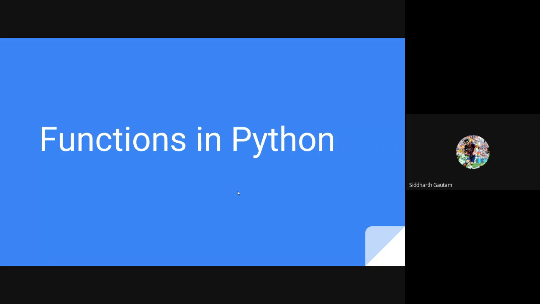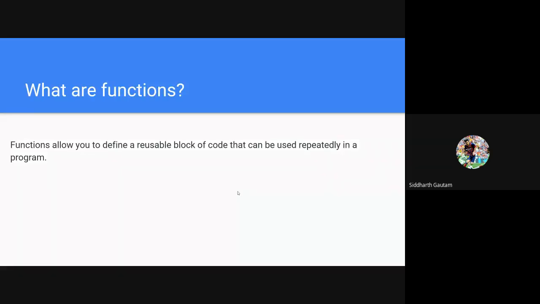So let's take a look at what a function is. A function is a way through which you can use a certain block of code. Let's take the previous example of a water bottle. You can fill that bottle over and over again, right? It's not like you fill it once and the bottle is done forever. You can fill it over and over, you can use it over and over. Similarly, a function in a programming language you can use multiple times.